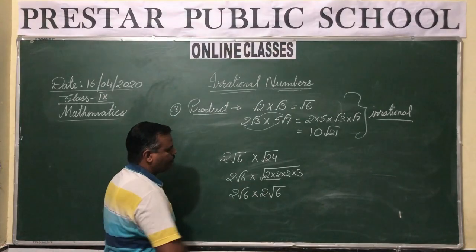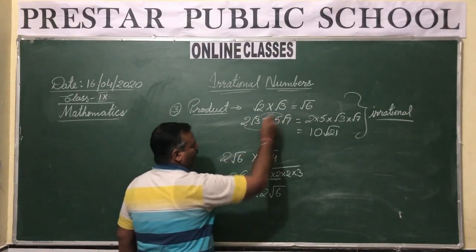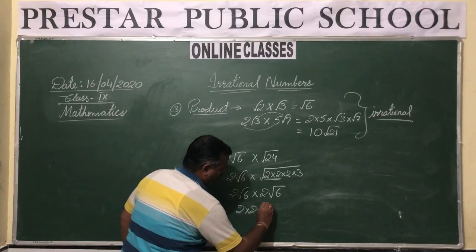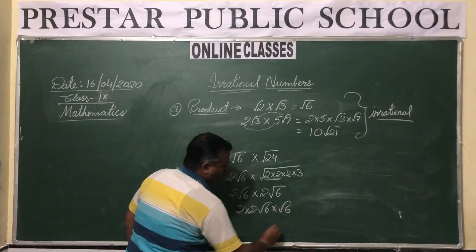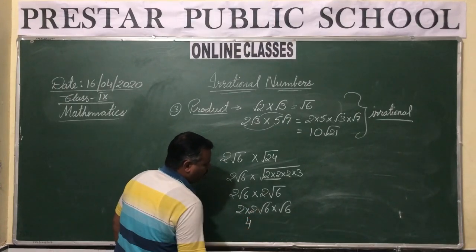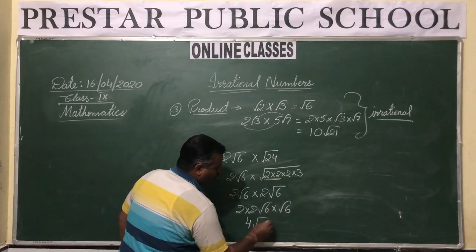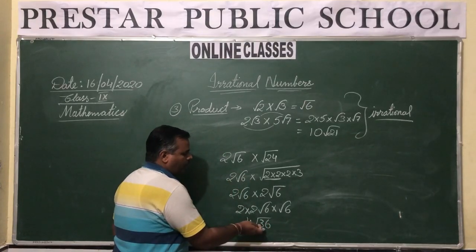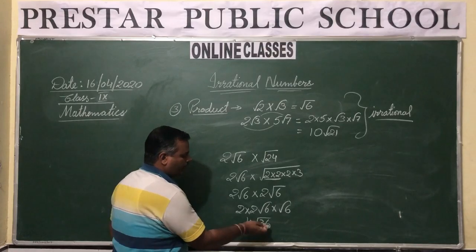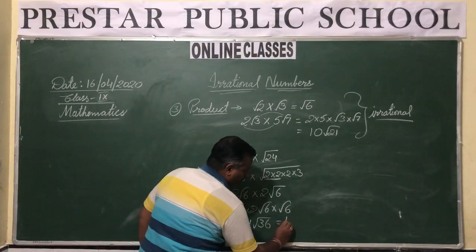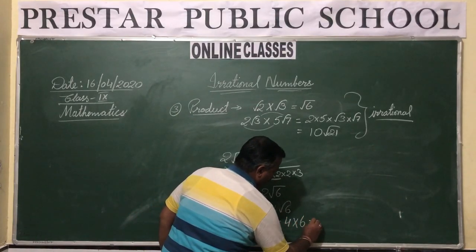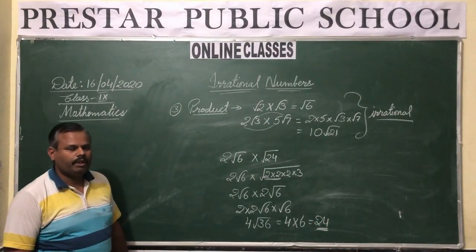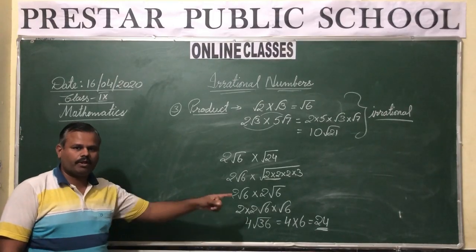Now if you multiply these two, multiplying in the same way, 2 will be multiplied with 2, and under root 6 will be multiplied with under root 6. So 2 multiplied by 2 gives you 4, and under root 6 when multiplied by under root 6 gives you under root 36. Now square root of 36, we know that 36 is a perfect square, so it is 4 multiply 6. So what is the final product? 24. Now what is it? 24. Is it rational or irrational?